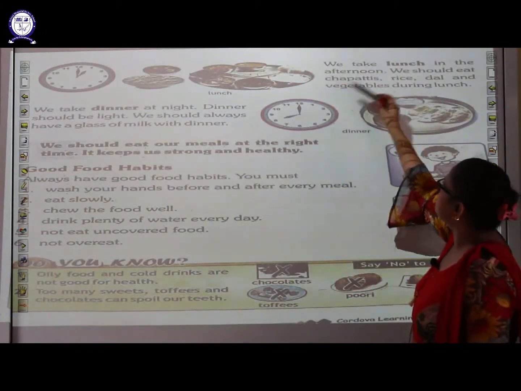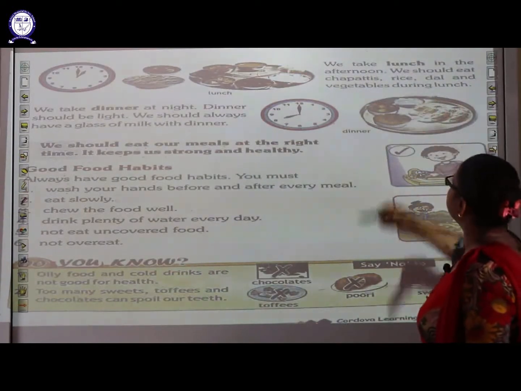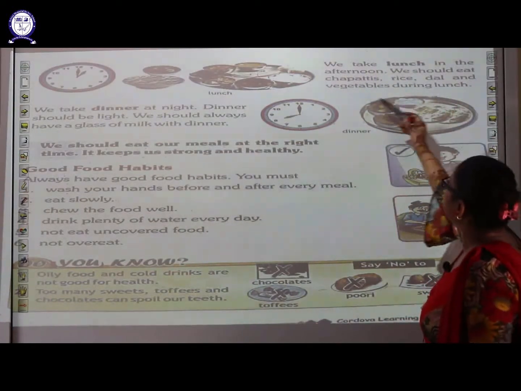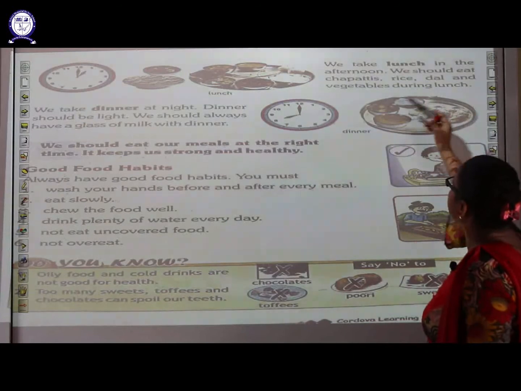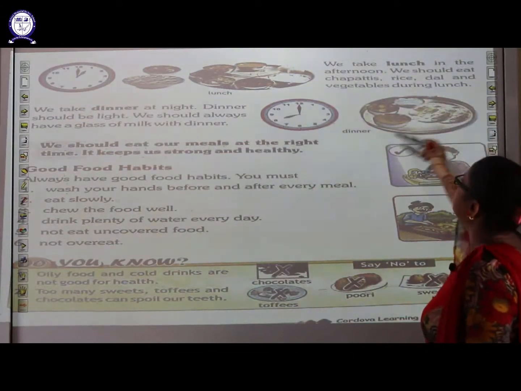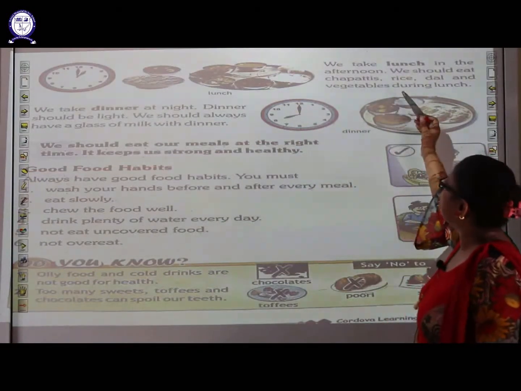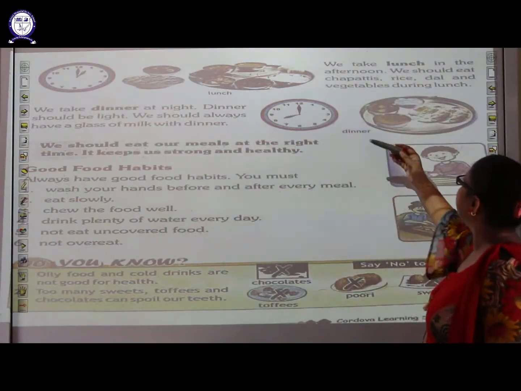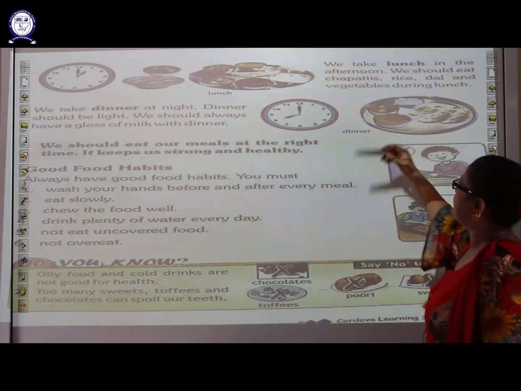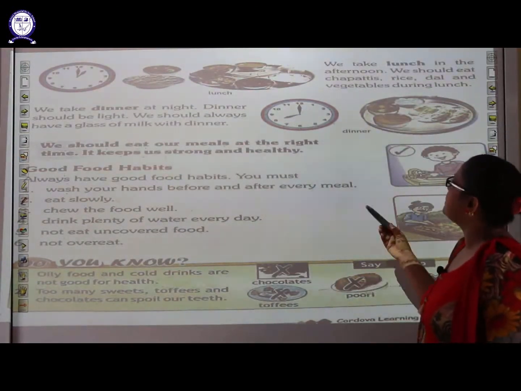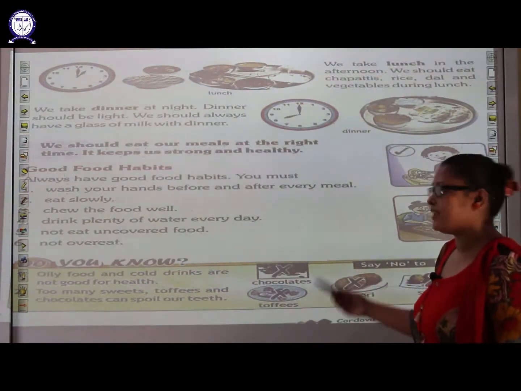And in the lunch, we take lunch in the afternoon. We should eat chapatis, rice, dal and vegetable during the lunch. When do we take lunch? Yes, we take lunch in the afternoon, and in the lunch you should contain chapatis, rice, dal, vegetable and salad also.